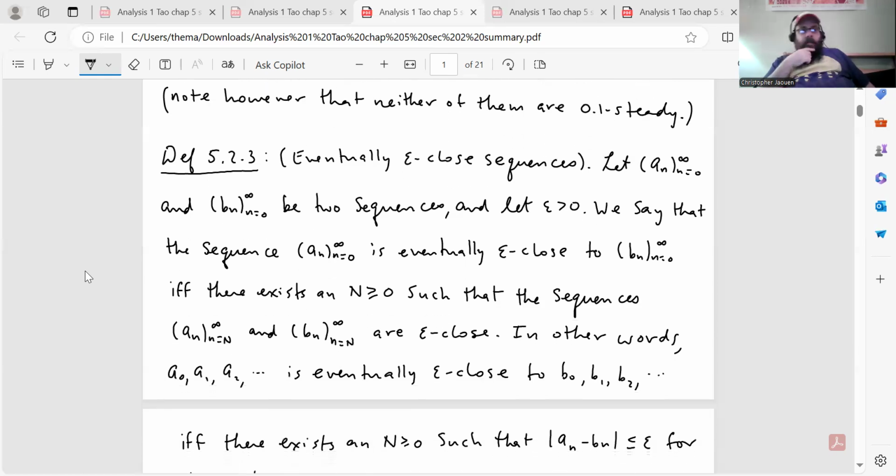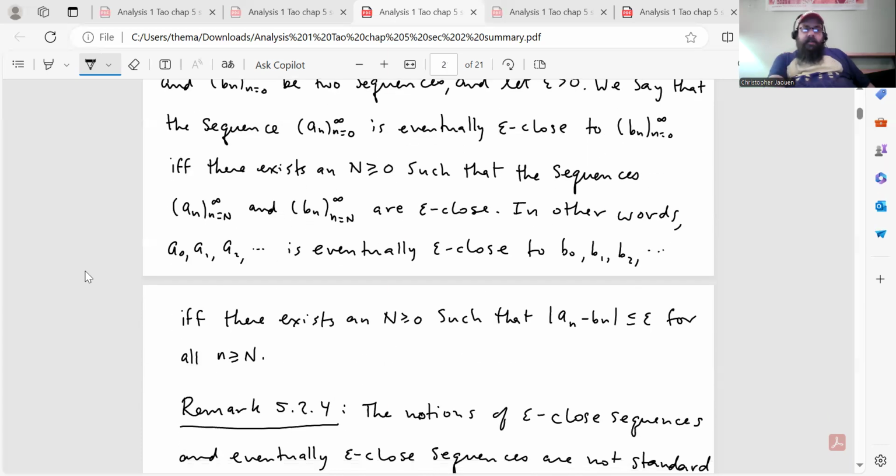Okay, definition 5.2.3, eventually epsilon close sequences. Let a_n and b_n be two sequences and let epsilon greater than 0. We say that the sequence a_n is eventually epsilon close to b_n if and only if there exists a natural number capital N greater than or equal to 0, such that the sequences a_n and b_n are epsilon close.